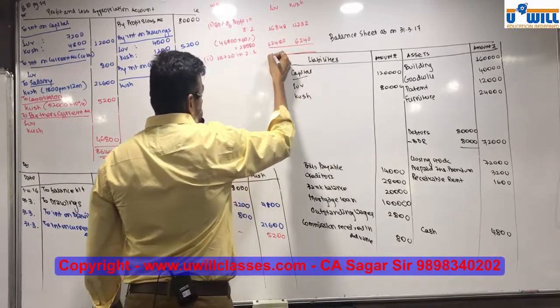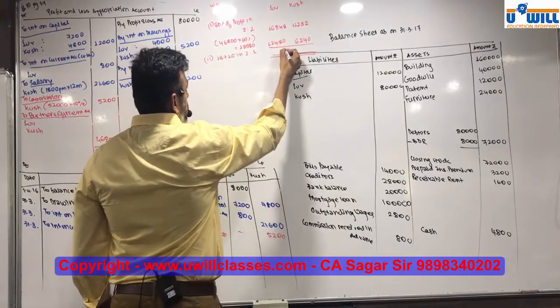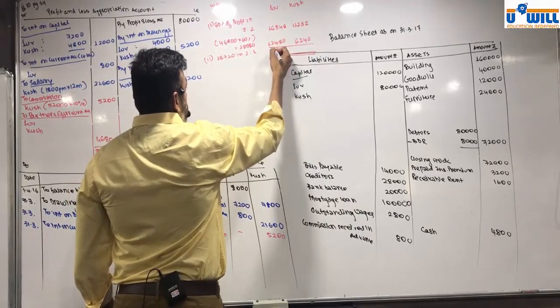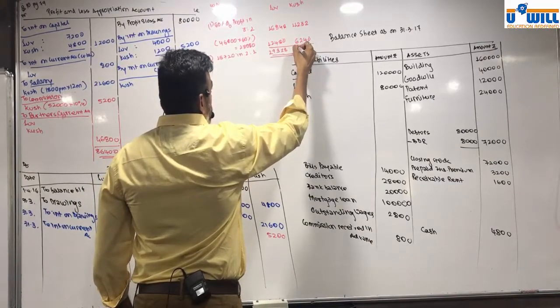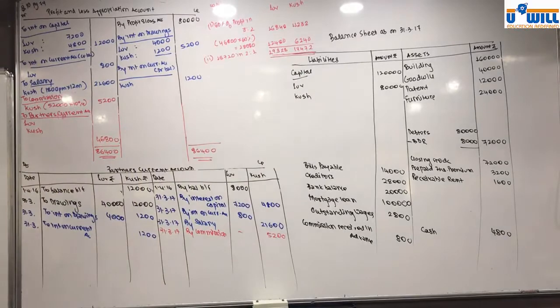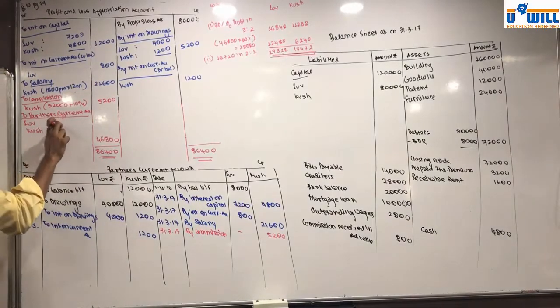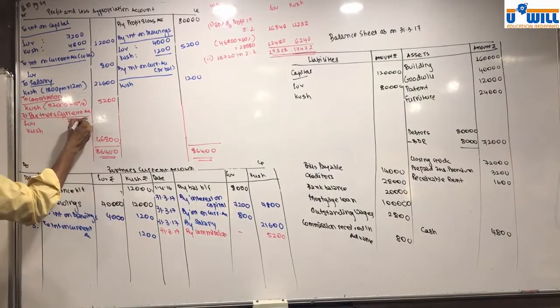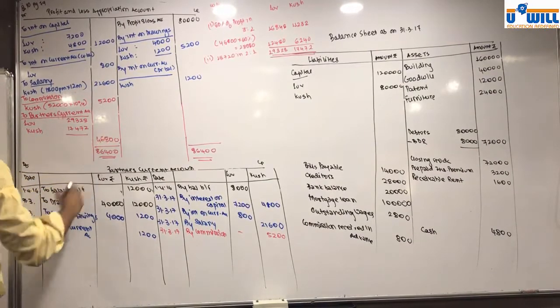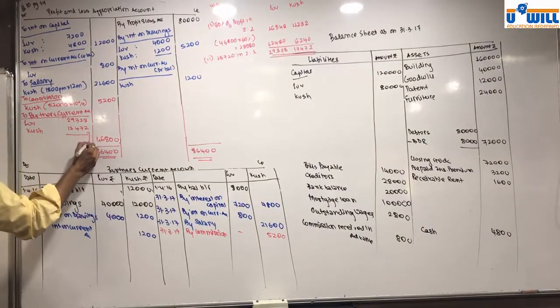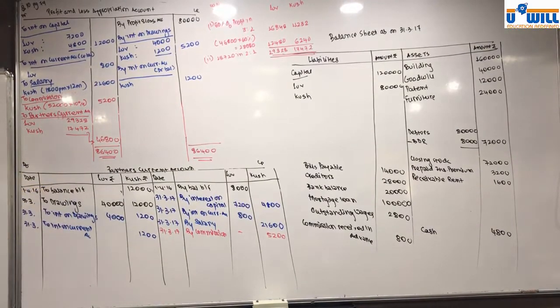Do the totals. 29,328 and 17,472. Is this the answer? Yes. Okay. Transfer it over here: 29,328 and 17,472. Total 46,800. Understood? Okay.